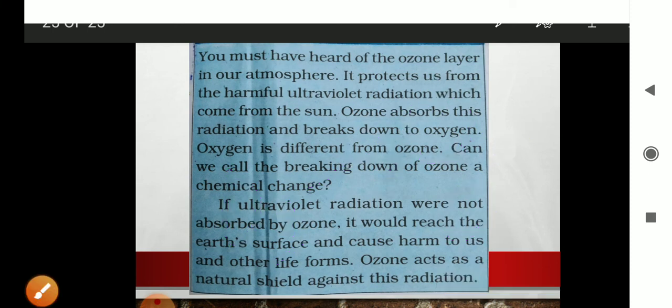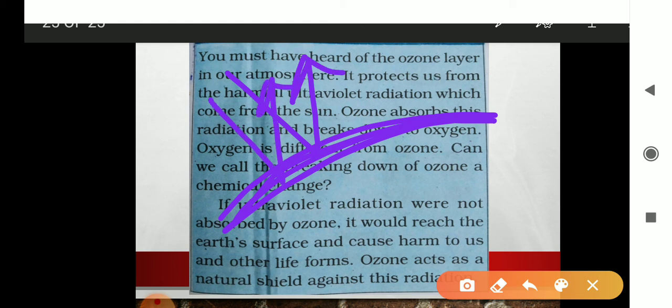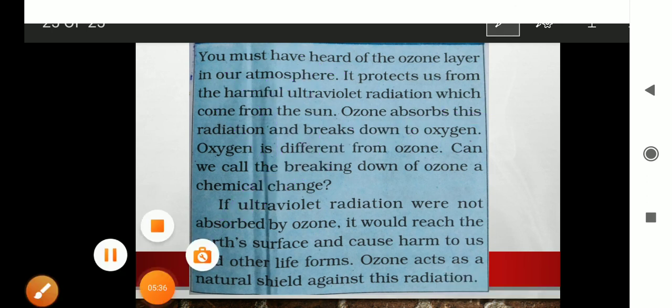If ultraviolet radiation were not absorbed by the ozone, it would reach the earth's surface and cause harm to us and other life forms. Ozone acts as a natural shield against this radiation, right? It is a shield which absorbs the solar UV radiation, and sends some of it back into space, right? So the amount of harmful radiation in the sunlight that comes to us becomes very small, and because the harmful radiation is reduced, the sunlight does not harm us. Otherwise, if these rays come in, then different types of effects can be seen due to the ultraviolet rays, because they were not absorbed or reflected, and all of them came in, and they are harmful for us, right? Okay, then it acts as a shield for our earth, or we can say for us, right?